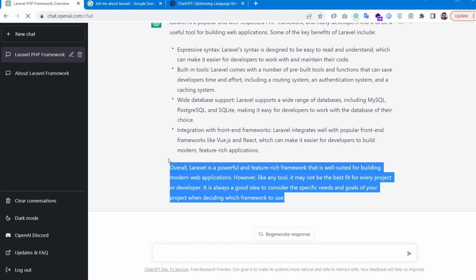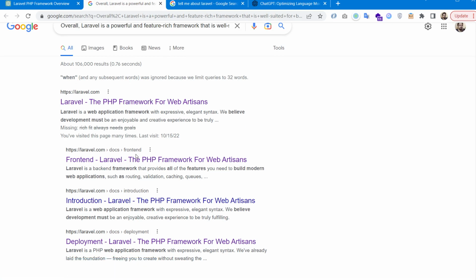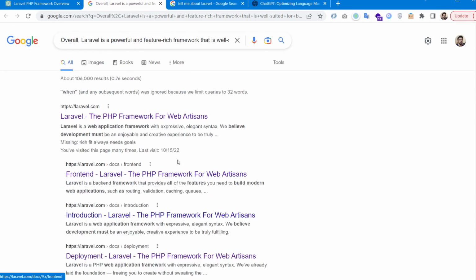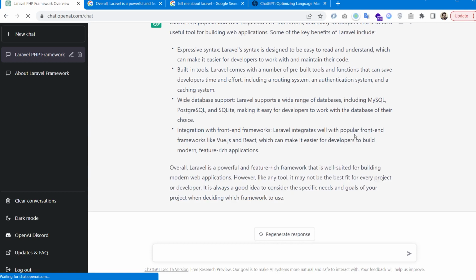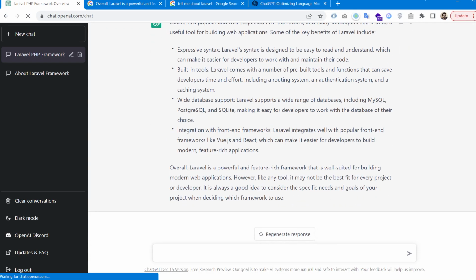Okay, let's search this part of the text on the internet, and you can see that it does not exist on the internet, and it's generated by OpenAI and ChatGPT by itself. It's interesting to note that its responses are similar to articles, which means that we can even publish them on our website. Now let's ask it to write some code.